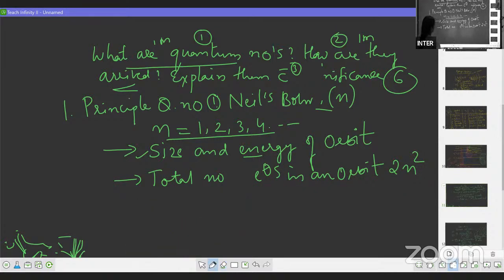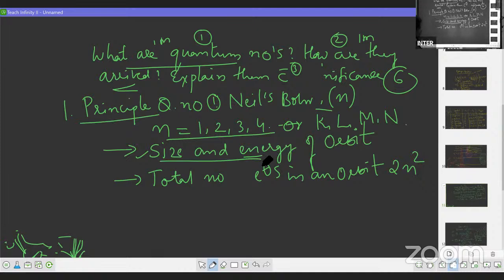So this is about the principal quantum number. Who proposed the principal quantum number? Bohr proposed the principal quantum number. What is the symbol? The symbol is small n. What are the values of n? 1, 2, 3, 4, also written as K, L, M, N, etc. Okay, students, so we can represent it by a number or by a letter. Now, what is the application of this quantum number? With the help of this quantum number, we will come to know the energy of the orbit.